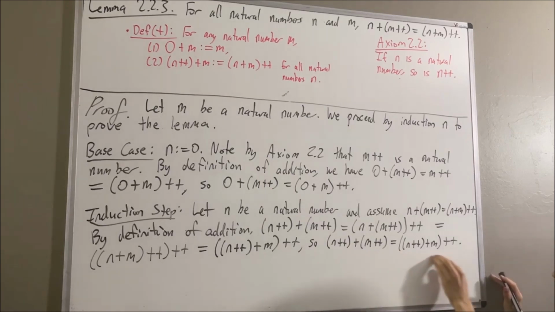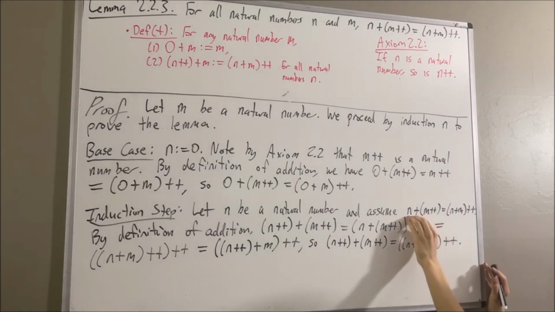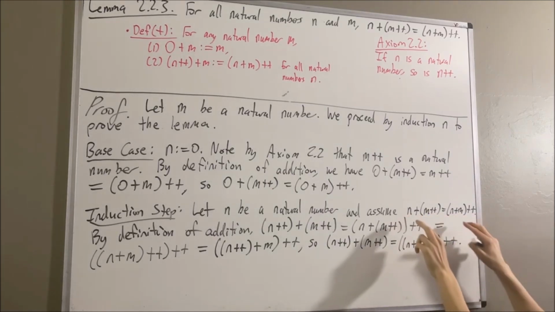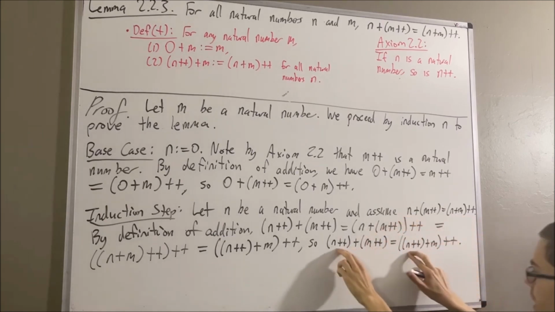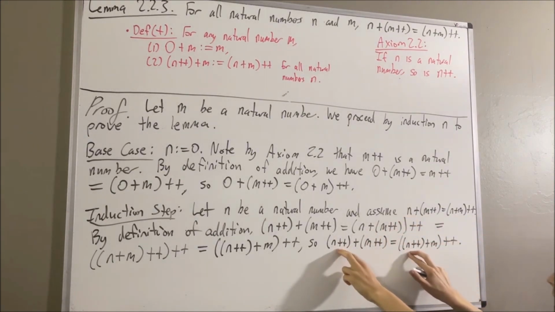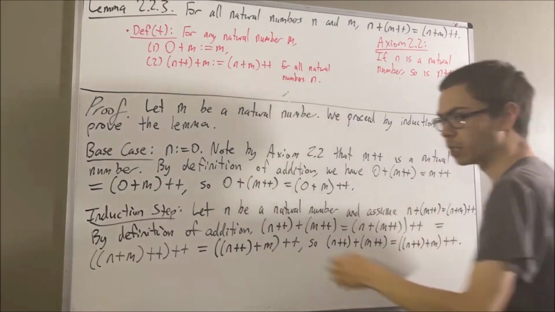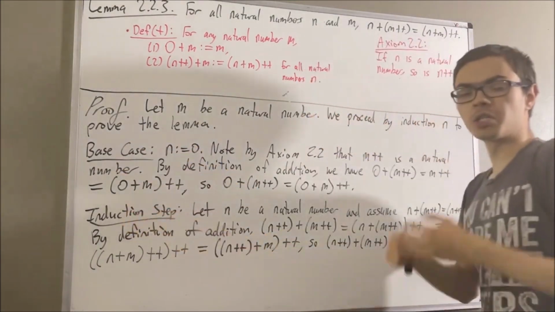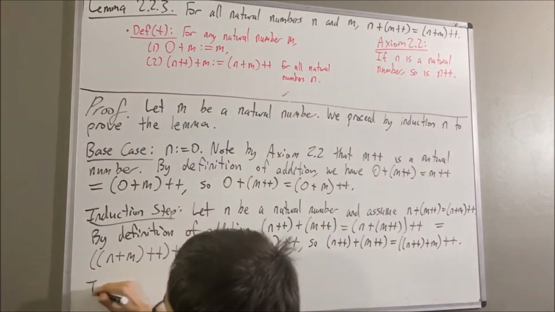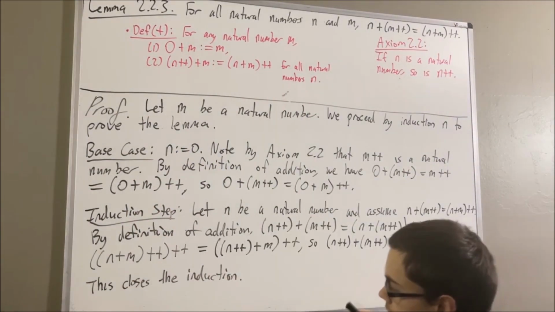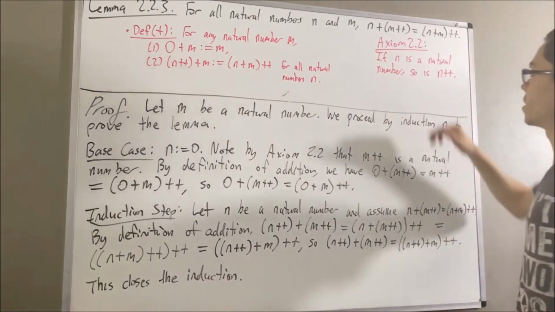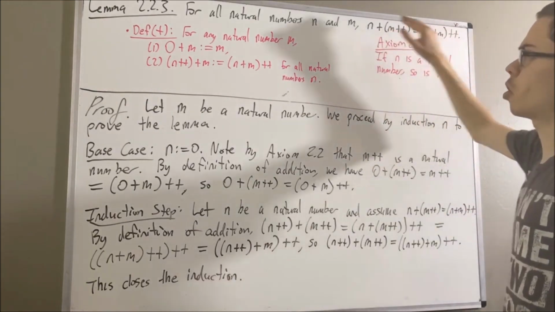So what have we shown here? Well, we have shown that this is true, where instead of n, we have the successor of n. And that completes the induction step. So we've completed both the base case and the induction step, so this closes the induction. And since we've closed the induction, what that means is that we've proven that this is true for all natural numbers n.